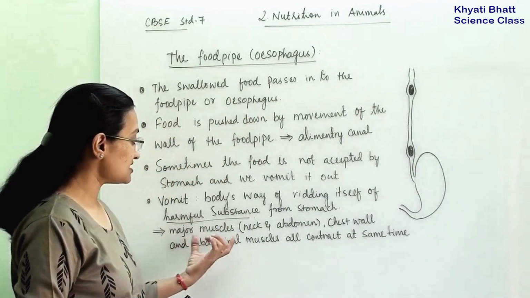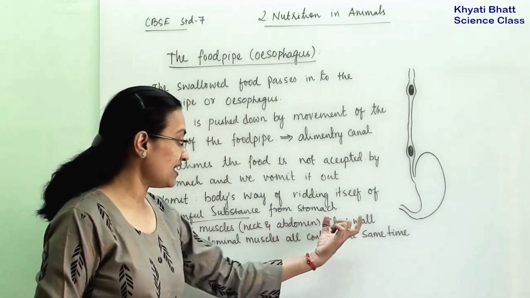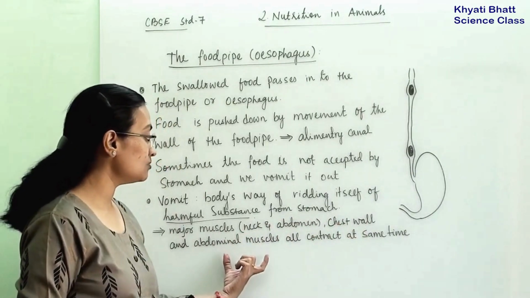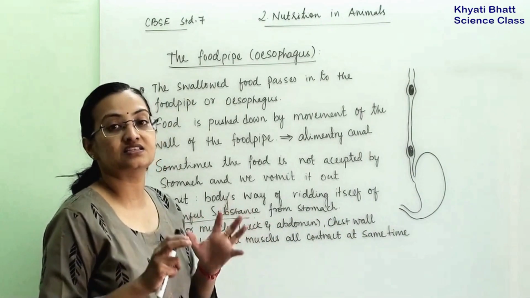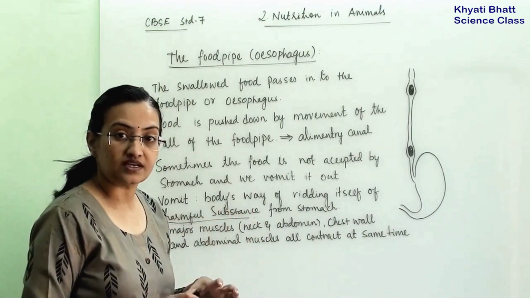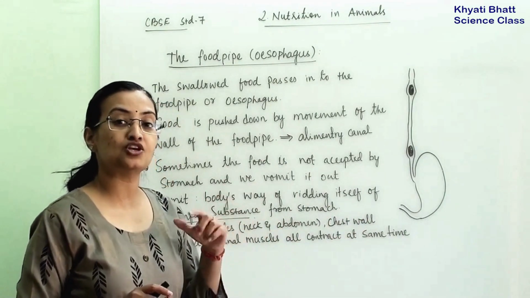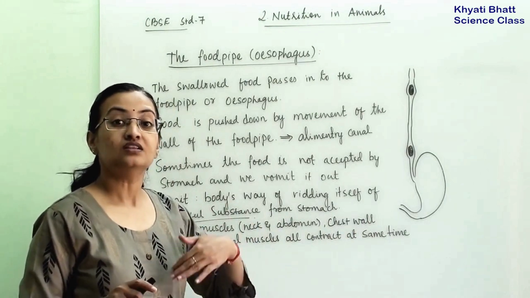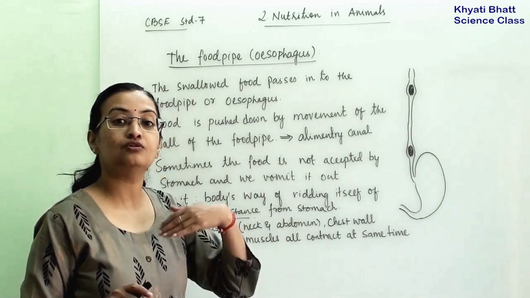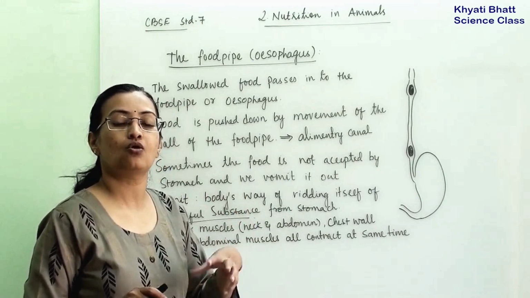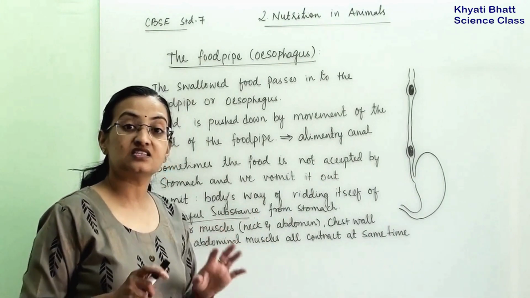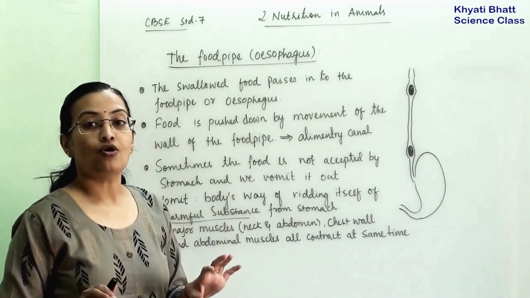So how does this happen? The major muscles of the neck, chest wall and abdomen all contract at the same time. This puts pressure on the stomach and the reverse process happens, and we vomit out all the infection and all the bad food particles, and the stomach gets rid of the bad stuff.